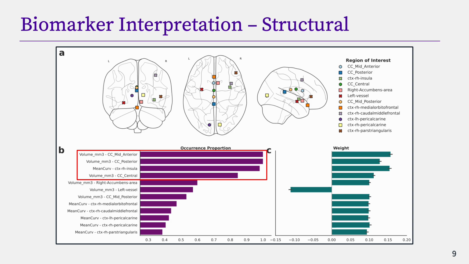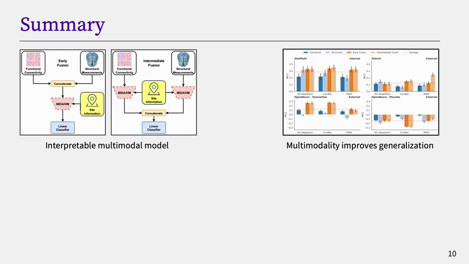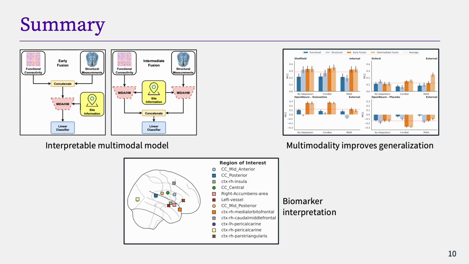So, to summarize our work, we propose an interpretable multimodal model to predict drug treatment response in neuropathic pain. We demonstrated how multimodality and domain adaptation can significantly improve model performance, especially in the presence of site-related variability. Finally, we identified reliable and biologically meaningful biomarkers consistent with previous literature, reinforcing the interpretability and potential clinical utility of our approach.